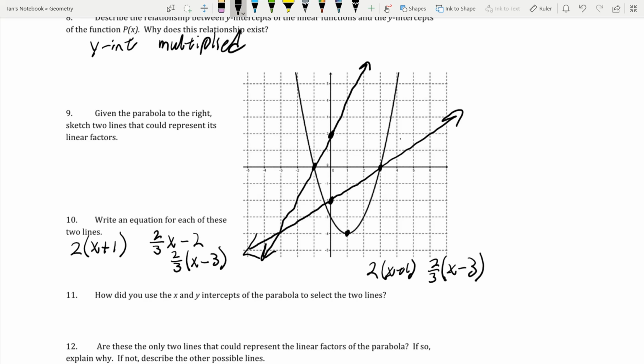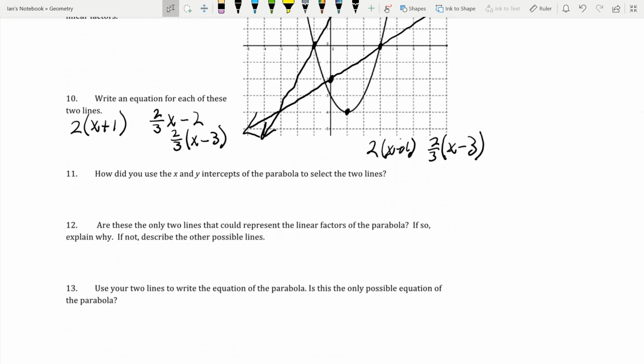So how did we use the x and y intercepts? Well, what I did is I broke apart the y-intercept into multiples of -4. The x-intercepts, I knew they had to be exactly the same. Does that make sense, guys? Hopefully that makes sense. Now, are these the only two lines? No, these are not the only two lines that can represent this. There are infinitely many lines. Almost infinitely many lines. There are a lot of lines that we can use to do this, alright, guys?